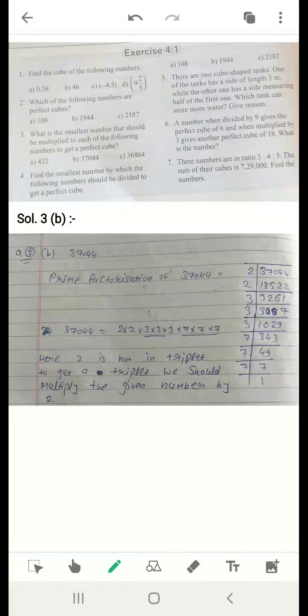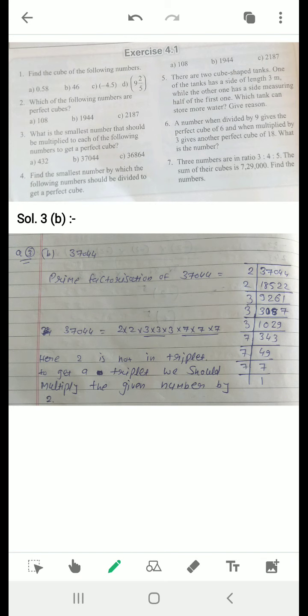Hello, my dear students. In my previous videos, I already explained what cubes and cube roots are, how to find the cube root of a number by the prime factorization method, and how to make a number a perfect cube if it is not one. So now let us discuss the exercise related to the topics that I already discussed in my previous videos. Let us start with exercise 4.1.